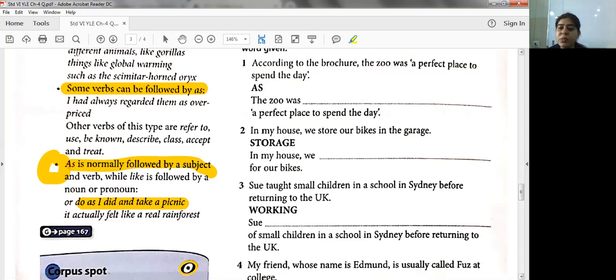I repeat, as we use to show someone's profession. For example, I'm working as an engineer for 2 years. Okay, and like is used to show the similarity or the comparison. And remember, as is normally followed by the subject and the verb of a sentence, and like is followed by the noun or a pronoun which is there in the sentence.